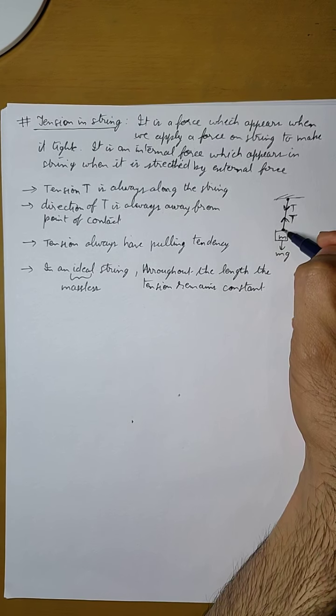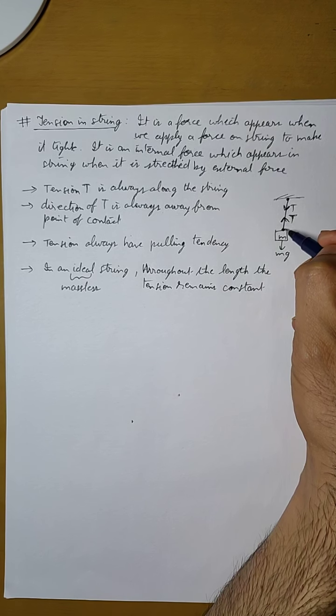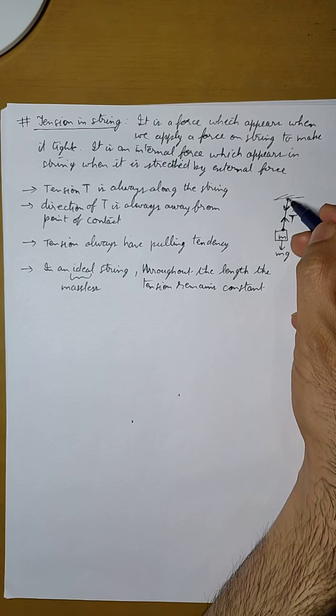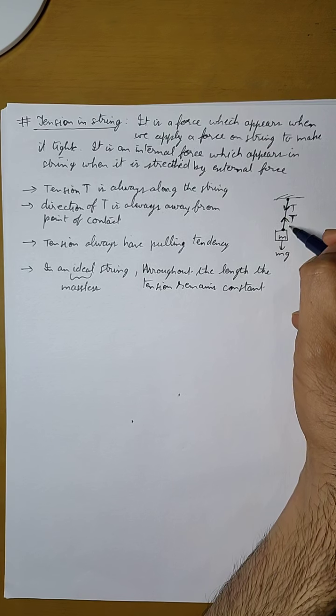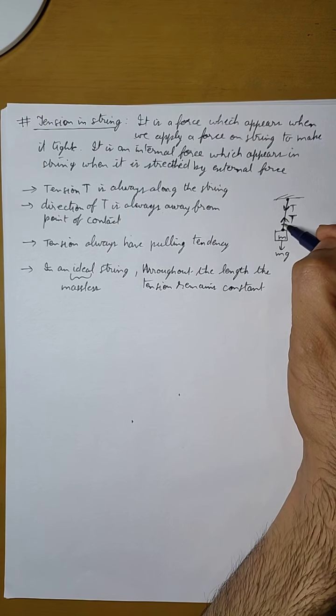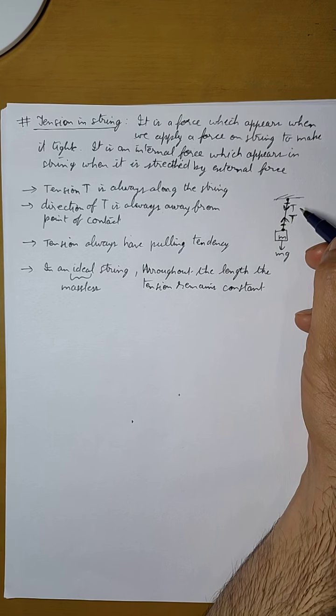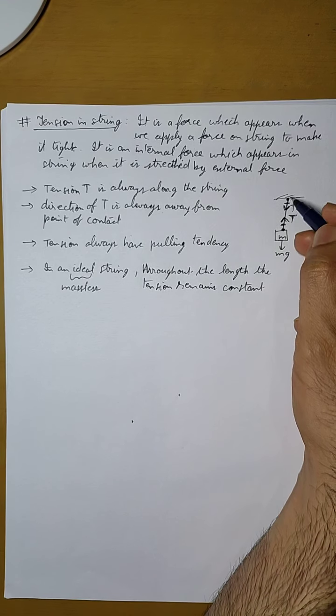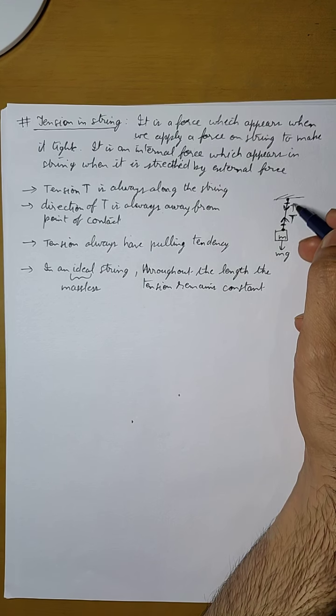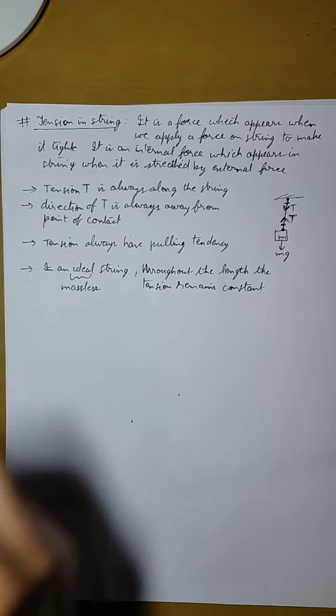That is, this tension will remain constant. It will be same from between this point to this point. Throughout the length, the tension will remain constant. It will not happen that at this point there is some other value of tension T1 and at this point there is a value of tension T2. It will, throughout the length, remain the same for an ideal string.